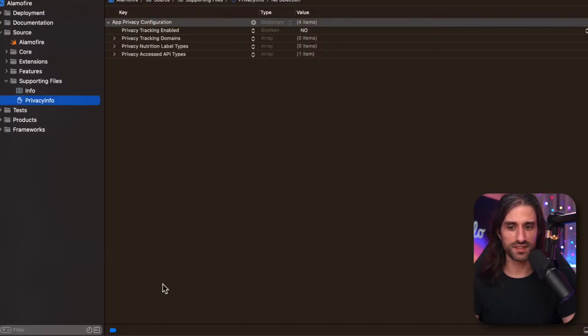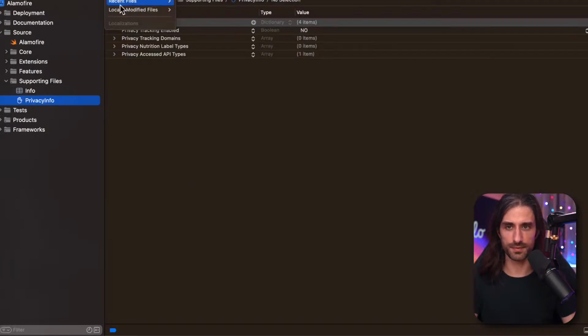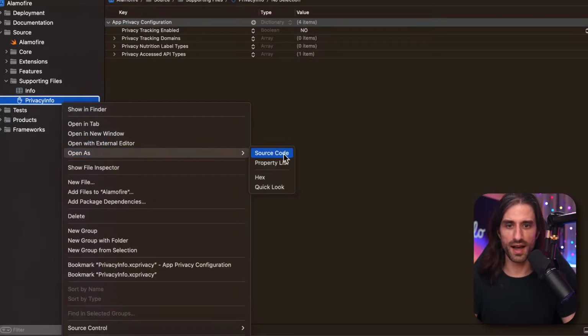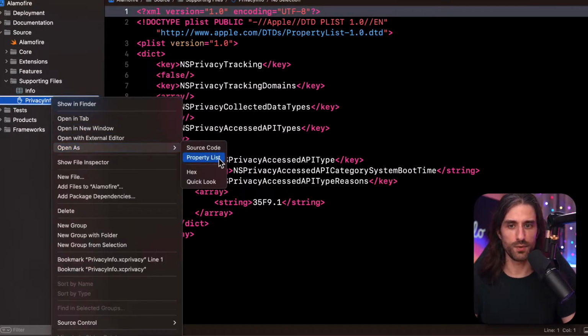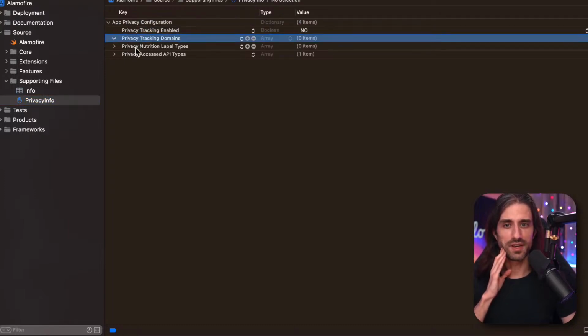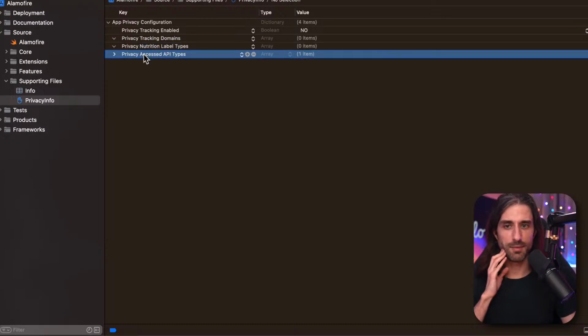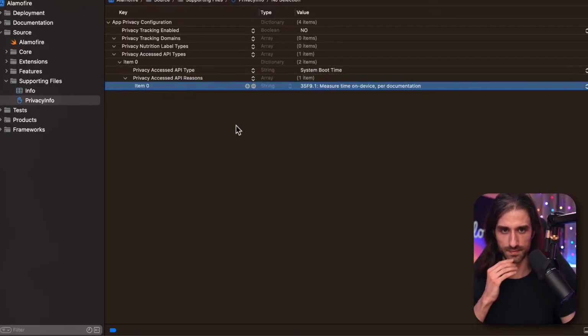And so this is the privacy info. It's the same thing as this. It's just like a playlist shown in the UI, but if you open as source code, you can also see it like that if you want. But I want to see it as a playlist. So tracking enabled, no. So Alarm Fire isn't tracking anyone. There are no tracking domains, no nutrition label, and there is only one API, and it's system boot time. And it's declared for the reason: measure time on device.